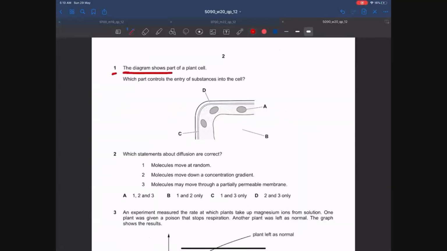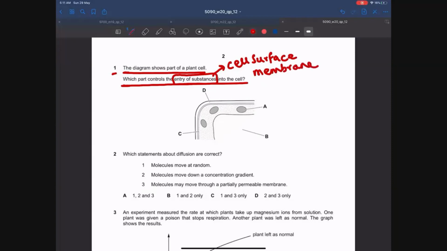The diagram shows part of a plant cell. Which part controls the entry of substances into the cell? So guys, if we talk about the structure that controls the entry of substances into and out of the cell, that structure is known as the cell membrane. So as you all know that cell surface membrane or cell membrane controls what enters the cell and controls what exits the cell. So we have to choose an option that shows cell surface membrane.